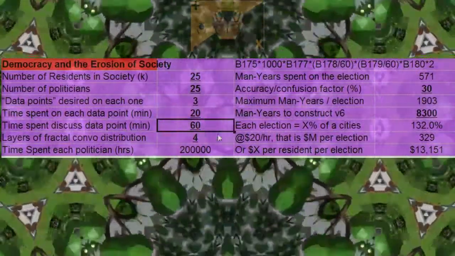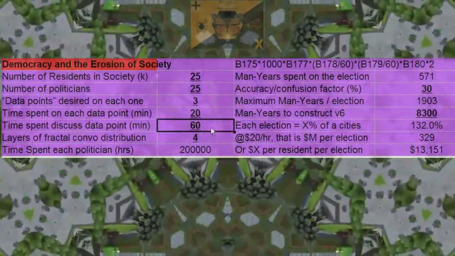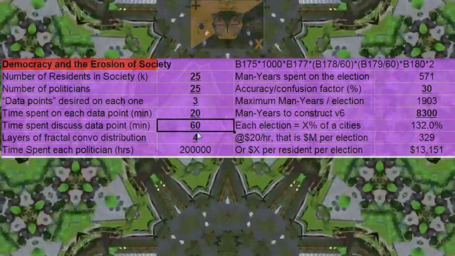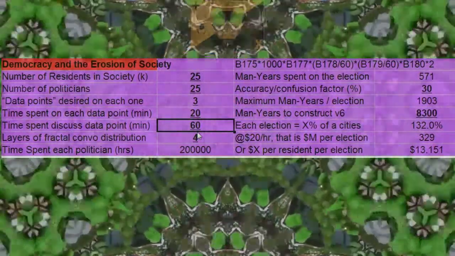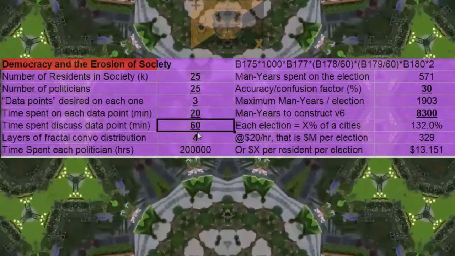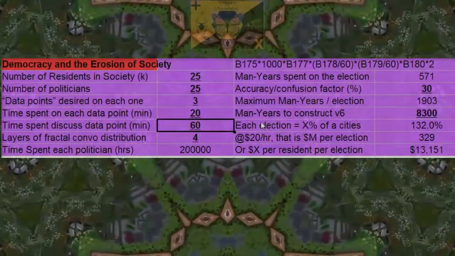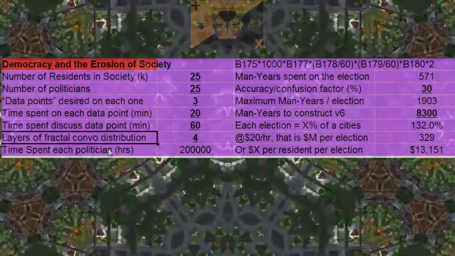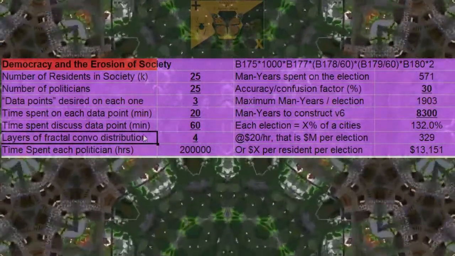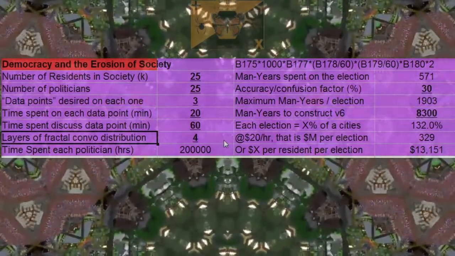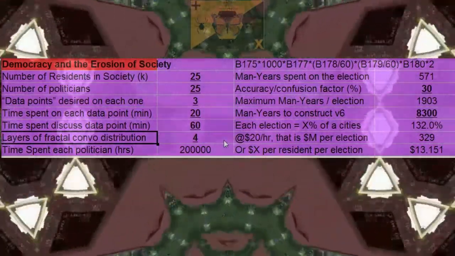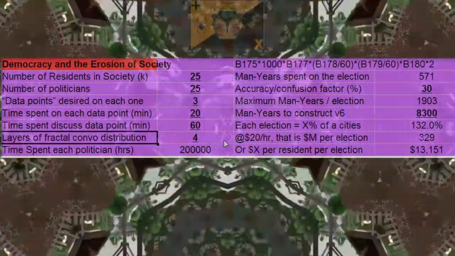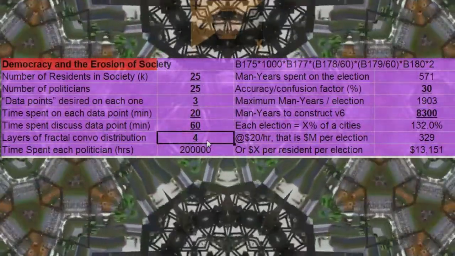Time spent discussing the data point with other people. Like talking about it, right? Just those conversations you always have about the news cycle, which are so dreadful. I'm going to be real honest, they're kind of dreadful. Layers of fractal conversation distribution. This is how many times that conversation branches out fractally amongst the population. This is 4. It's just an estimate.